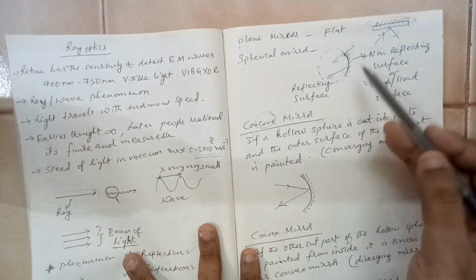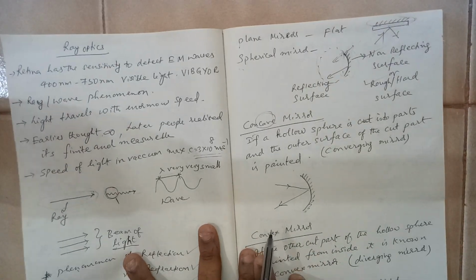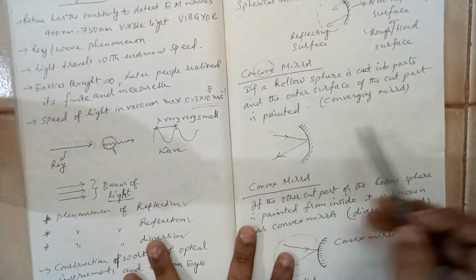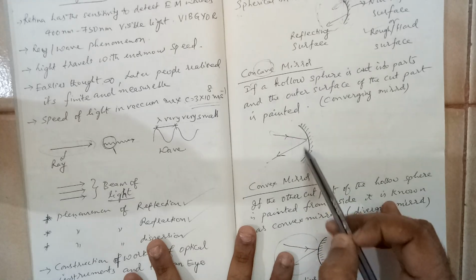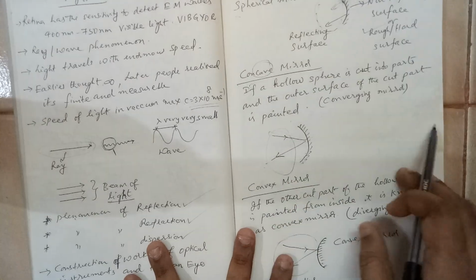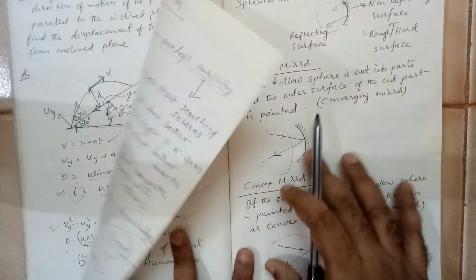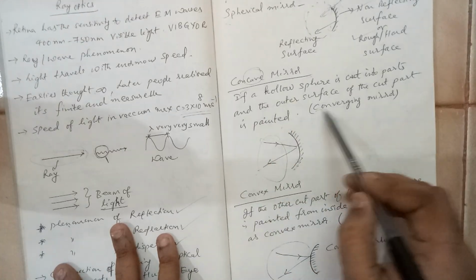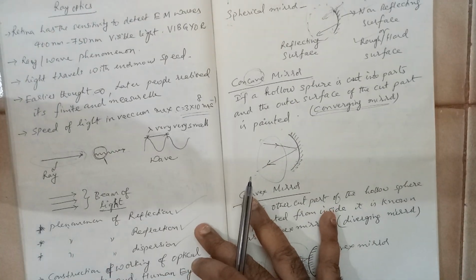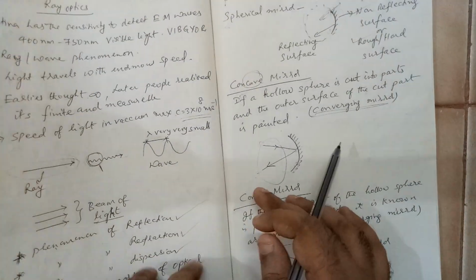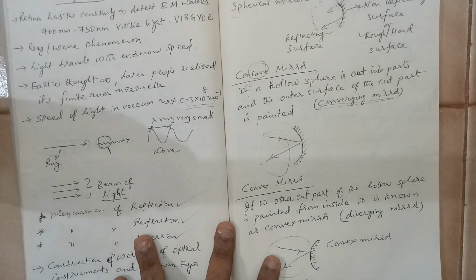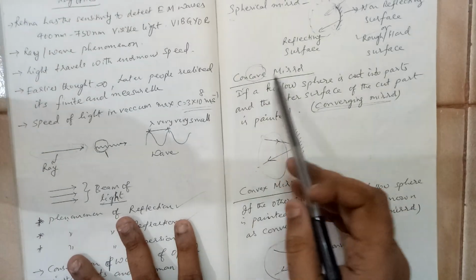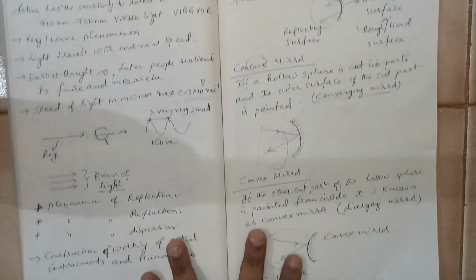In a concave mirror, the outer surface is painted. It is a hard or rough surface. So some rays will be falling like this and will be reflecting like this. This is only indicative, just a schematic thing; it will not happen exactly like this. This mirror is also called a converging mirror. Here rays converge. How would they converge? There are some rules. Once you study those rules, you will understand. For the time being, understand that a concave mirror is also called a converging mirror.